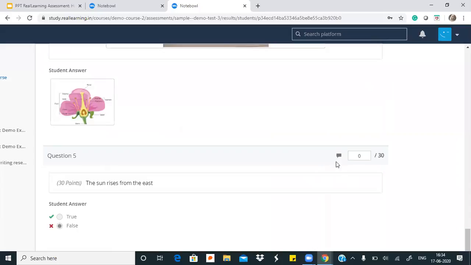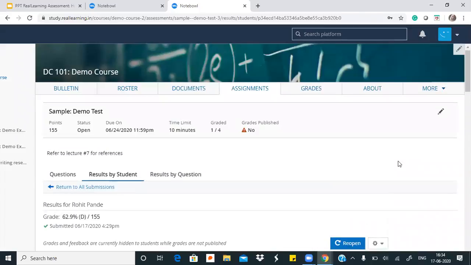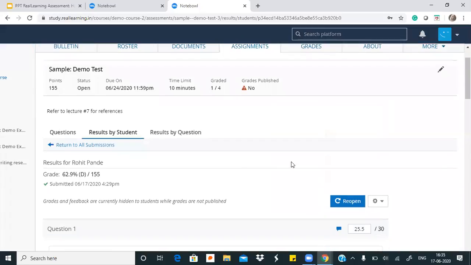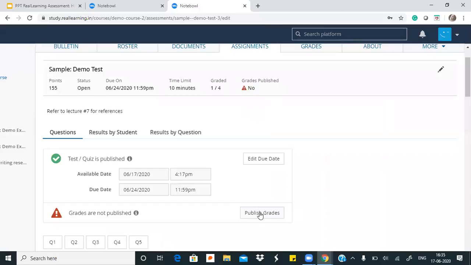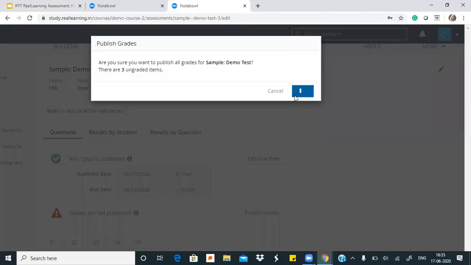The last one we are coming to is a true and false question. Again, the grade box is already filled. We don't need to give him marks here. Rohit checked the wrong answer. True was supposed to be the correct one. He chose false. So he has gotten 0. So in this way, teachers can correct all categories of answers for the students. Now she has to go ahead and just give these marks to Rohit. So she will simply have to click on publish grades.